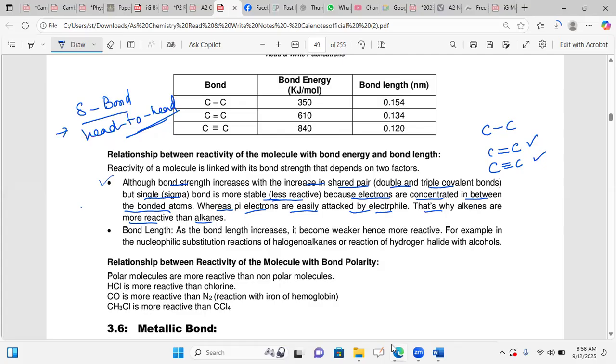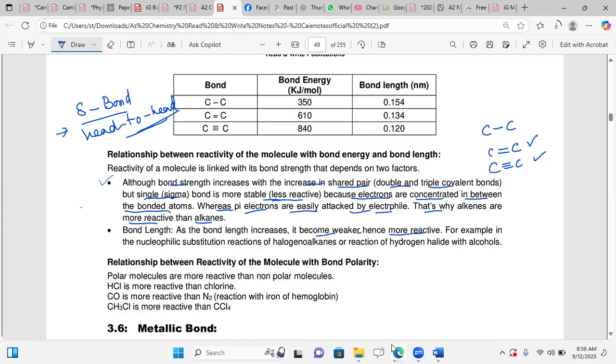In organic chemistry, we will also study the nature of double and triple covalent bonds, in which we will see that the pi bond is available for very fast addition reactions. After that, about bond length: as the bond length increases, the bond becomes weaker and hence more reactive.